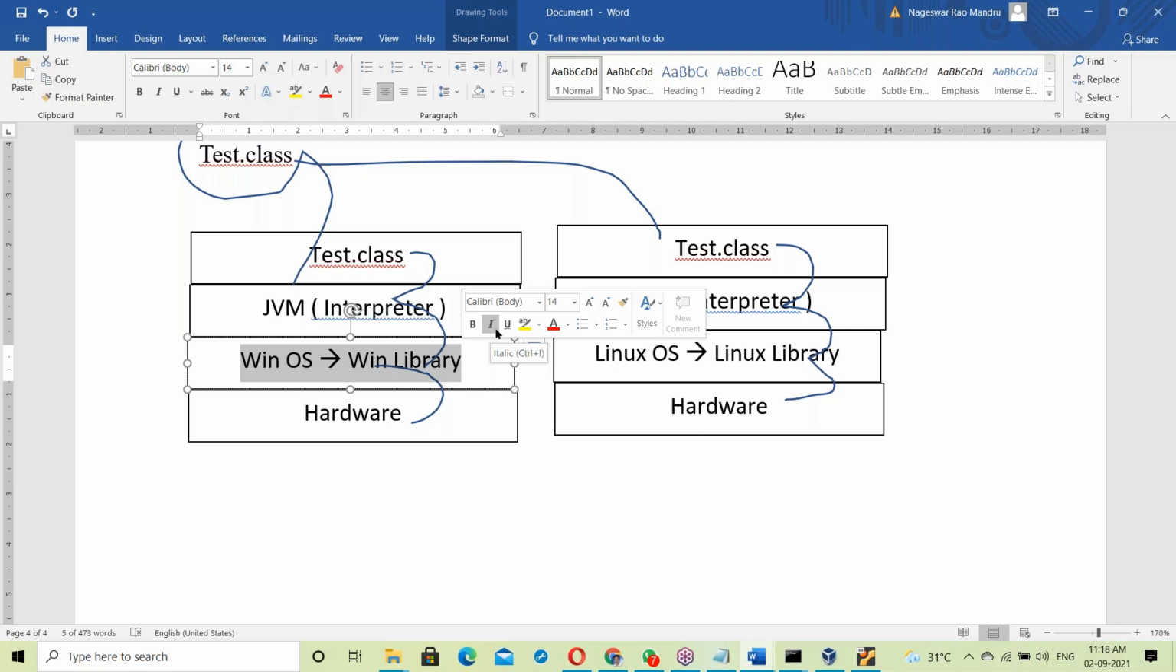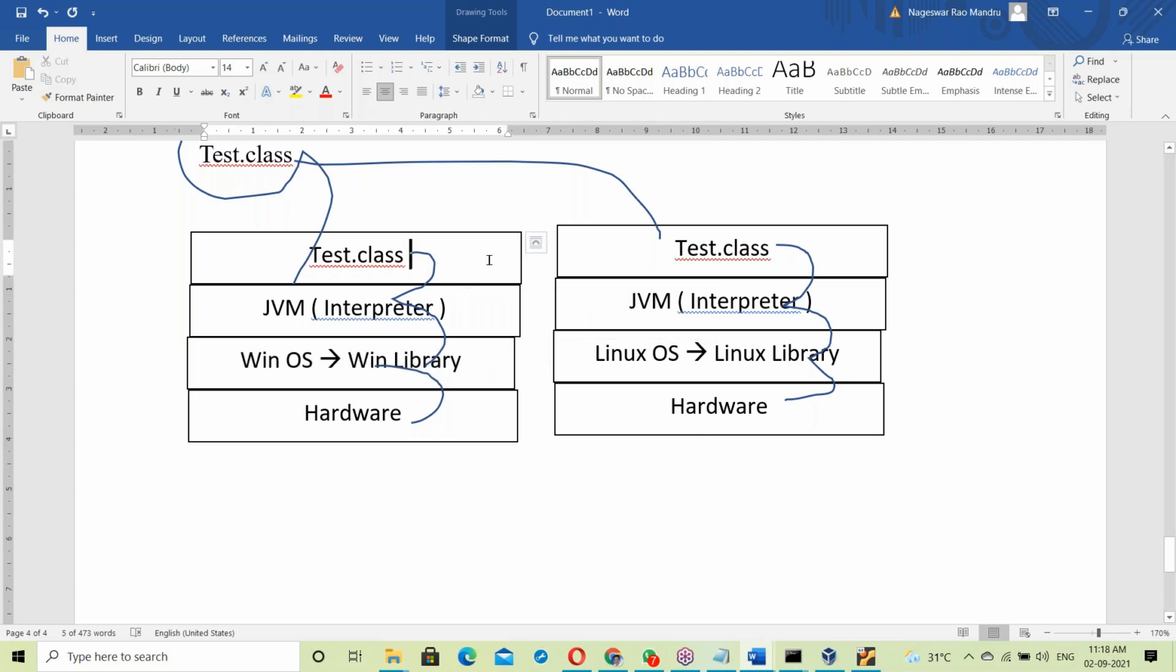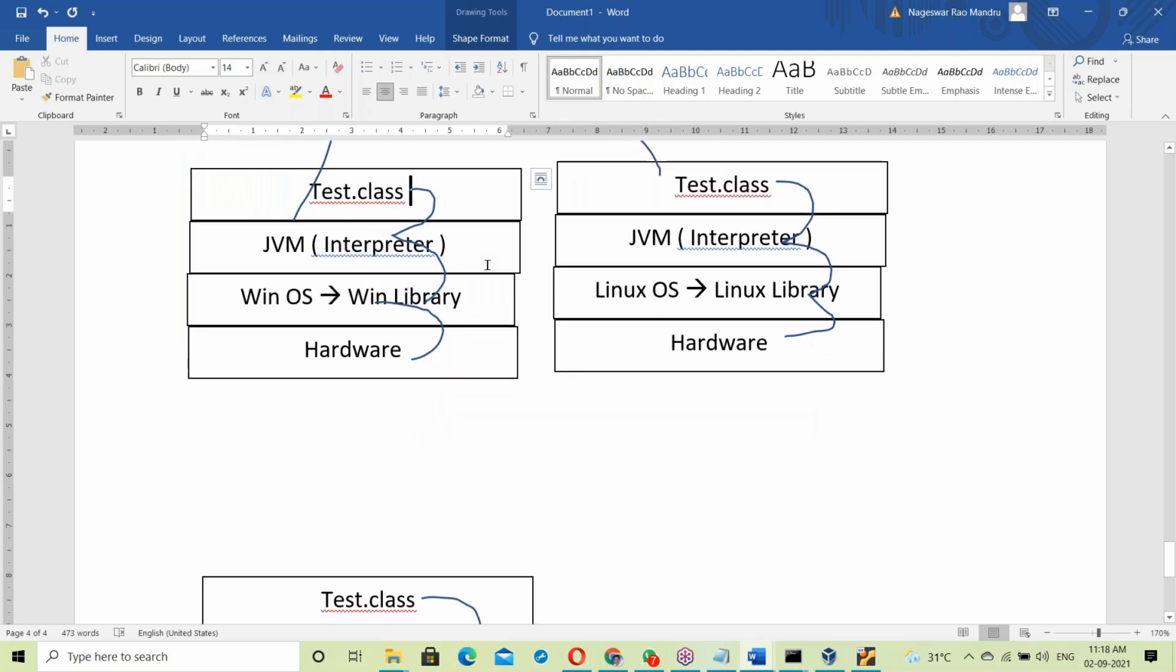JVM stands for Java Virtual Machine. About the JVM, we'll discuss it; I'll take a separate class on the JVM. Yes, it's a very big topic, and we'll discuss it very clearly. Now, this is platform independence. This is the reason how Java is made platform independent.